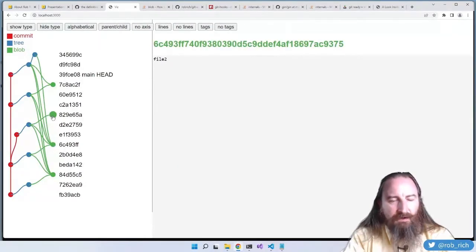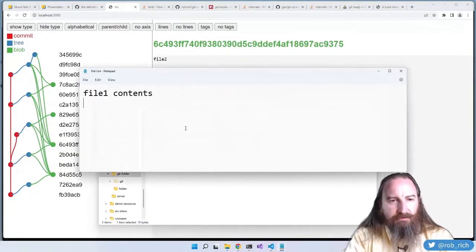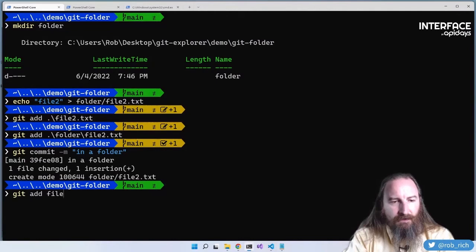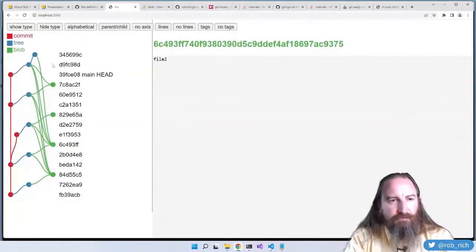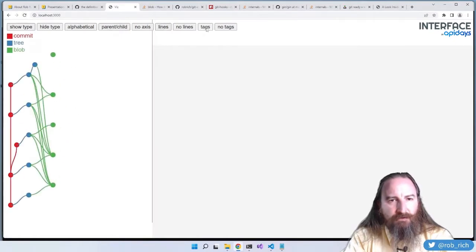So we don't need another blob just to be able to amend things or to be able to store the same content twice. But let's modify a file. So let's modify it here, and we will git add file 1, git commit -m modify file 1. But before I push that, let's refresh and see the commits that we have. Show the type, parent child, show the lines, show the tags.